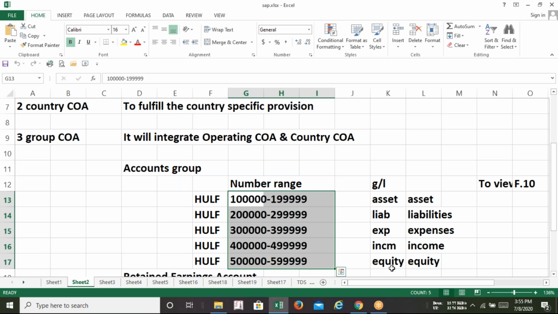You will get only 5 options: either any asset debited or credited, or liability, or expenses, or income, or equity. Whatever transaction we have done till now from our school life to the higher studies regarding accounts, either we have debited something or credited something, right? As per the golden rule or as per the modern rule.